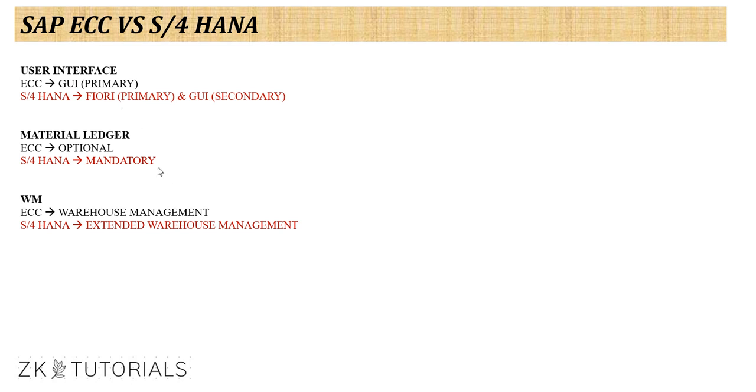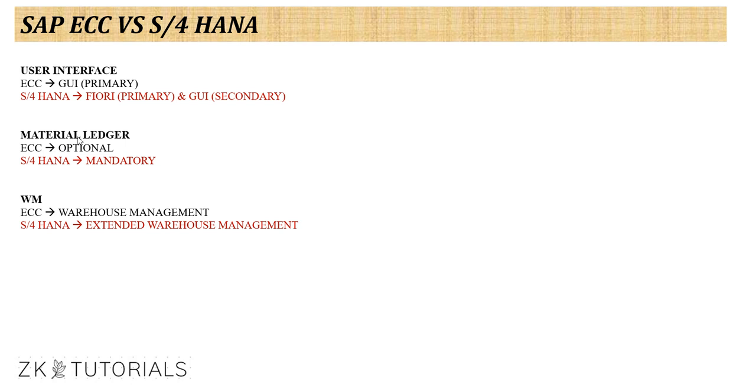And the next one is the material ledger. This is one option which is very popular, especially for financial costing. For example, whatever happens to our material, any transaction we do, or any material we bring into the factory, or consume, whatever happens to that material, that particular transparency of a material can be obtained from this material ledger. Otherwise we will not get the transparency of how much we have actually used this material and how much cost has actually occurred.